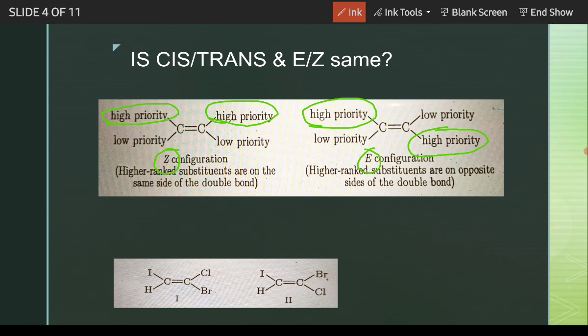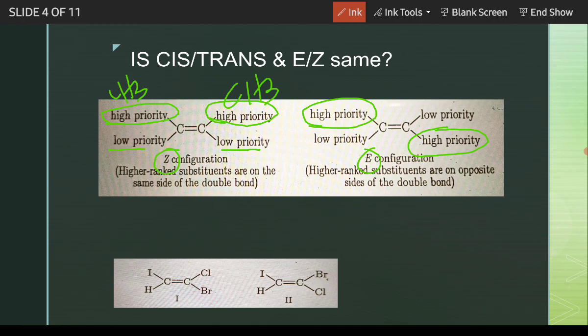Then what are their differences? If the highest priority groups are exactly the same, say here is methyl and here also methyl, so they are exactly the same group, and similarly the lowest priority groups are also the same, then in this case we assign cis-trans nomenclature.